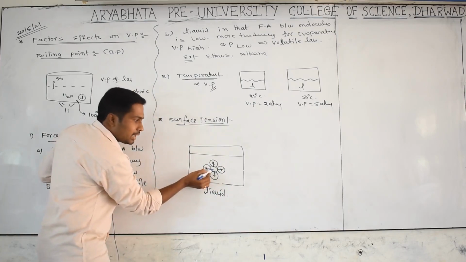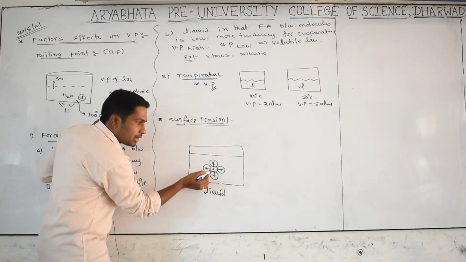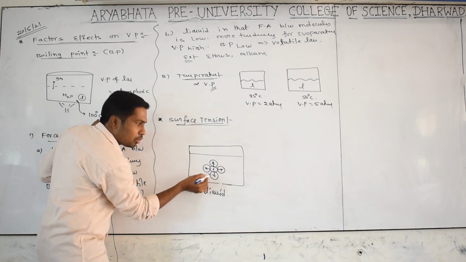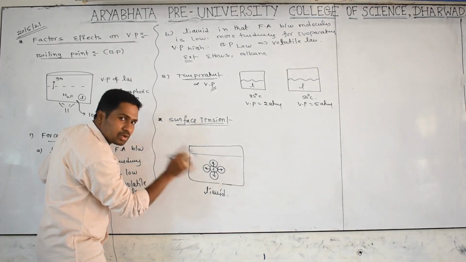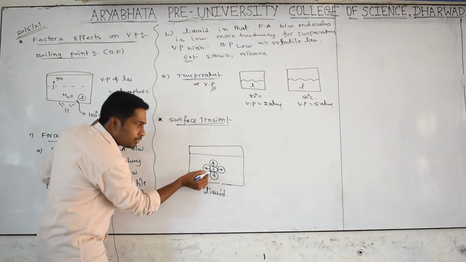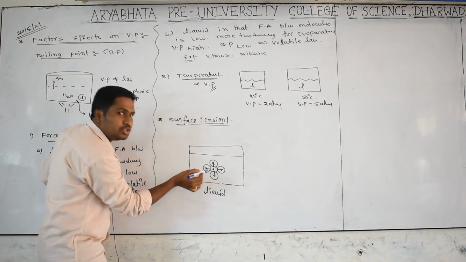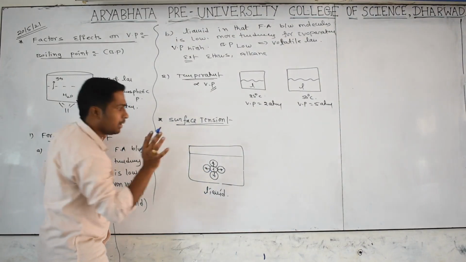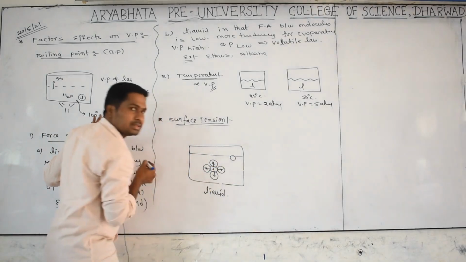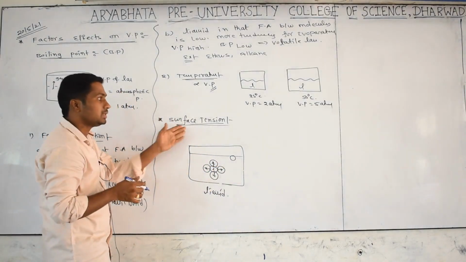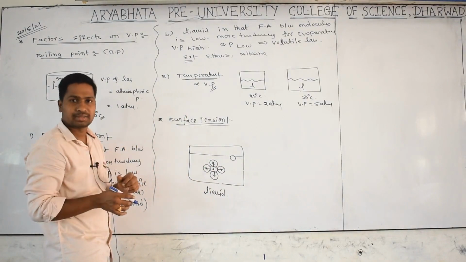So if you take a liquid particle from the bulk, the force of attraction on all sides is balanced by neighbors, and the net force on this molecule will be 0. Nothing is there. But you take a molecule at the surface. That is where we are discussing the tension, at the surface. That's why it's called surface tension.